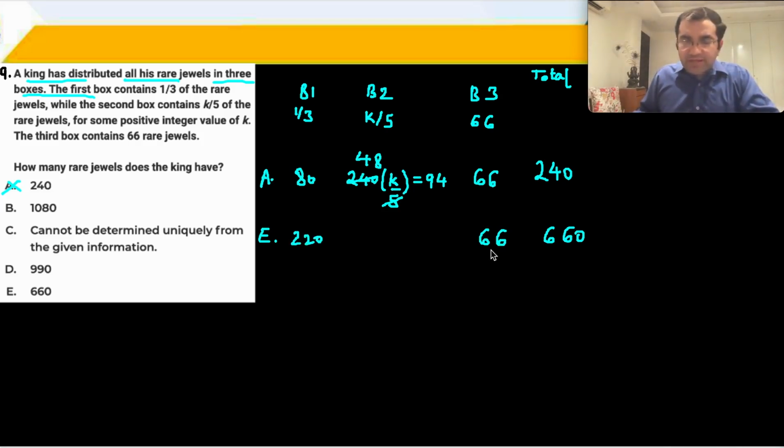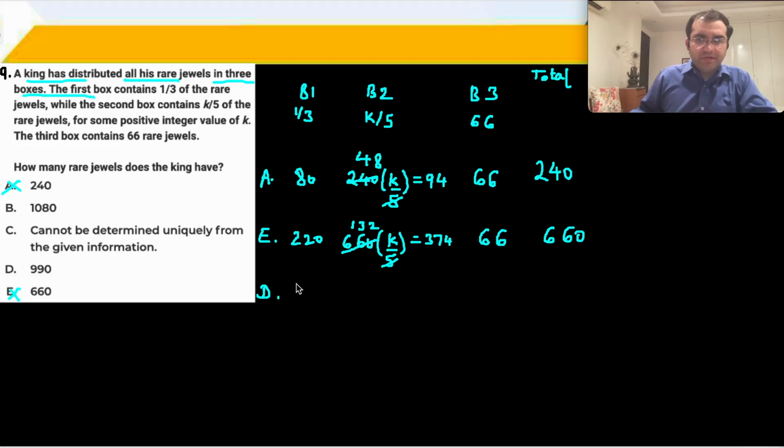Apologies, 220. You have 660 minus 220 is 440. 440 minus 66 is how much? 374. 374, is it equal to 660 into K upon 5? So 5 goes into 660, 132 times, and 374 is not divisible by 132, so E part is also gone. Let's check D part quickly.